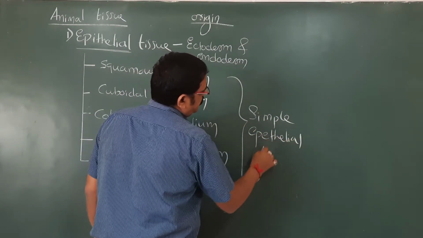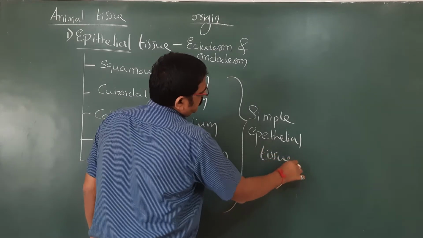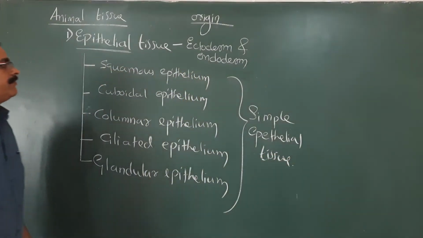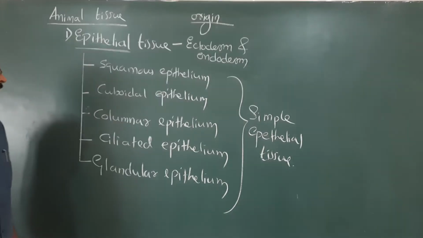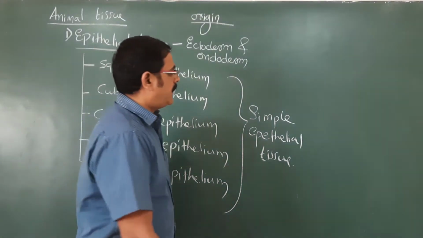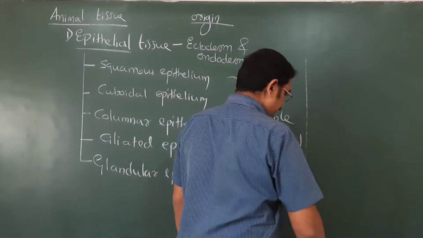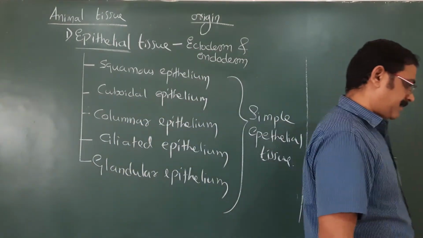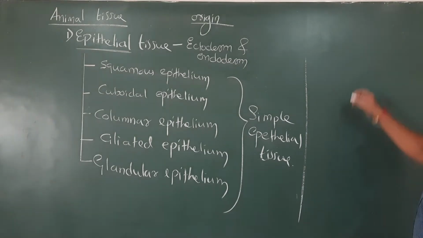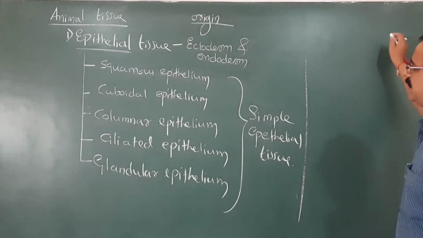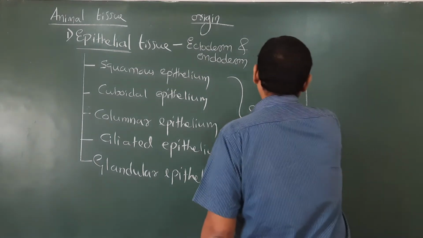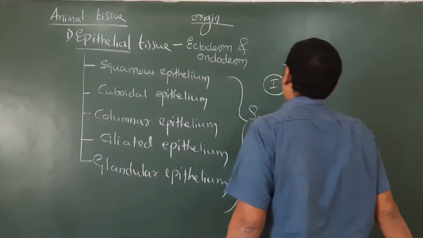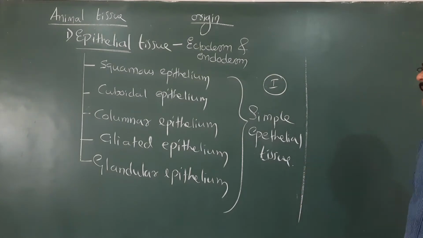Simple epithelial tissue, we can say, has a single layer of cells. When there are multiple layers of cells, that becomes multiple layer epithelium, or we can say it is called compound epithelium. So the first category of epithelial tissue is simple epithelium.